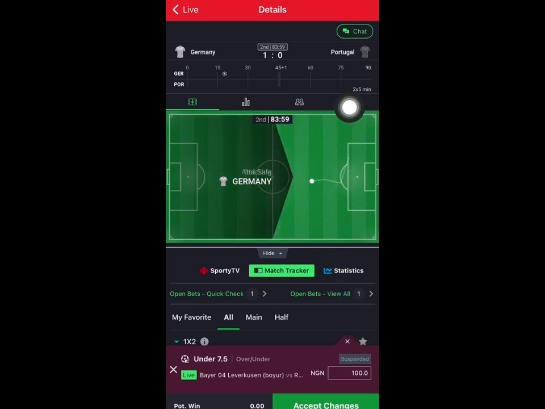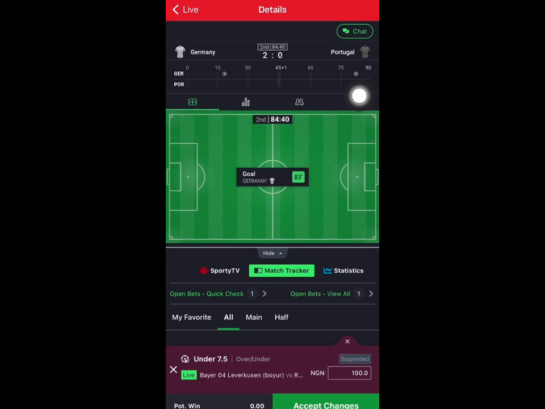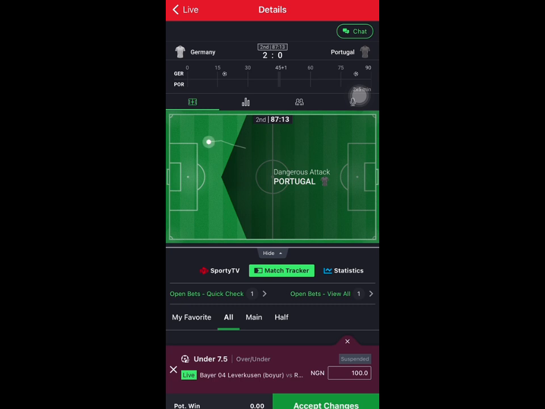It is 3 minutes, but they're actually using 10 minutes. So they have 2 goals already. We are not afraid of anything. The prediction is actually under 4.5, so even if they score 2 more goals, that's their own problem. But I doubt they are going to score more than these 2 goals. So let's just watch.